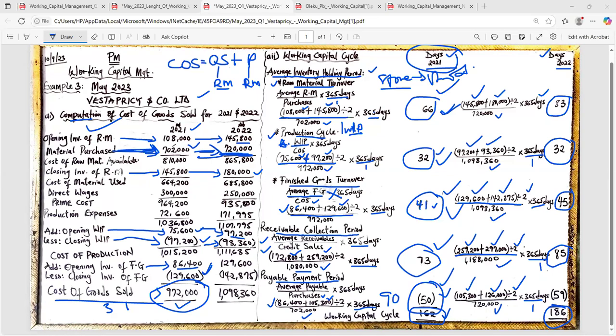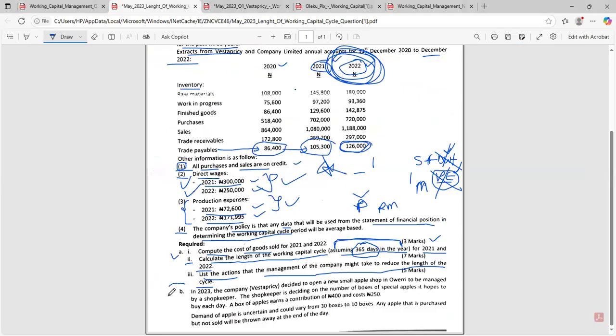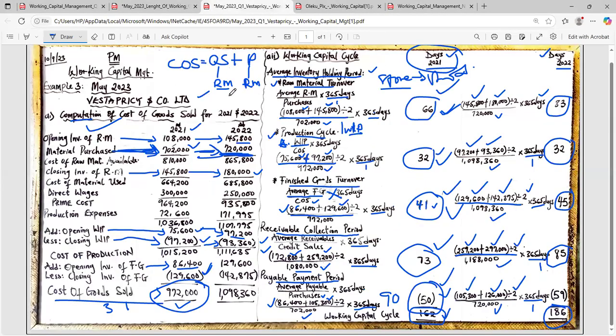Any question? Okay, yes, sir. Any question, please? All right, ladies and gentlemen, that is all. The C part, the B part is not for us. That is all with regard to the Vestapricy enterprise question.